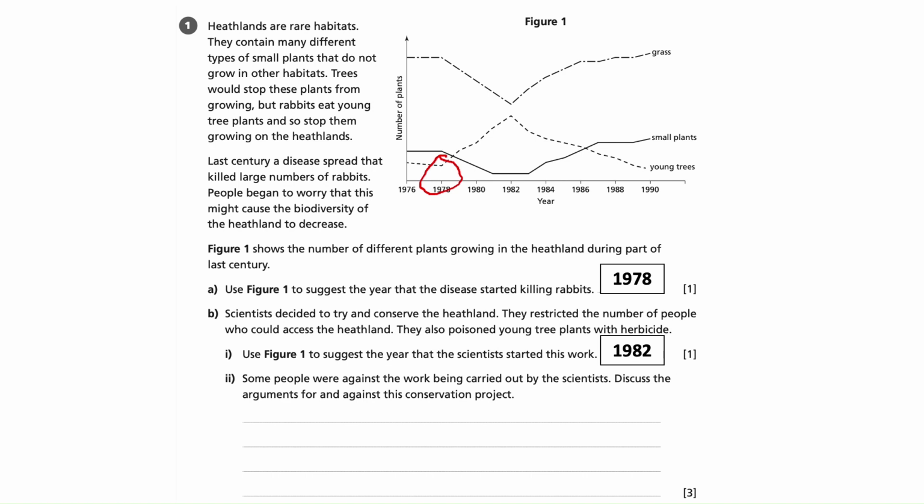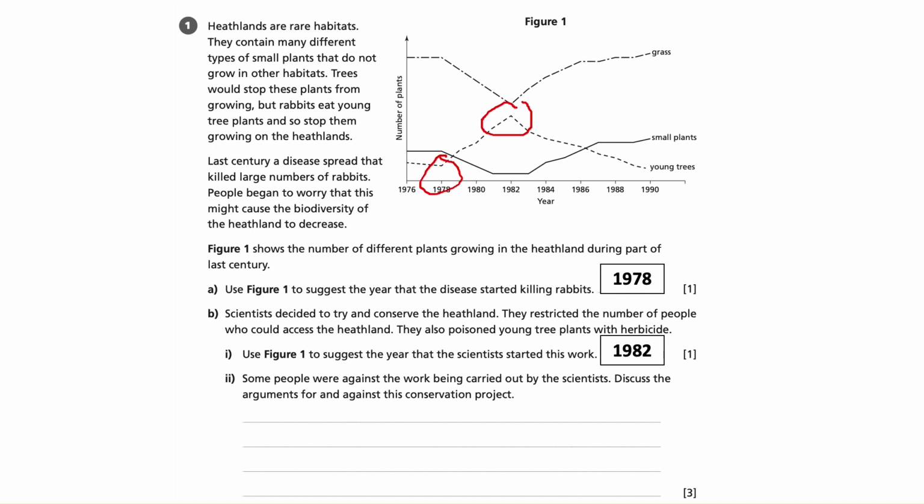So they reach a peak at 1982, the young trees, and then begin decreasing. We can see at the same point that small plants start to increase a little bit later than that, and the grass is also starting to increase as well. So what we're therefore seeing is the effect of the scientists poisoning the young tree plants with the herbicide. It's causing a decrease in the young tree plants and then an increase in small plants and the grass.